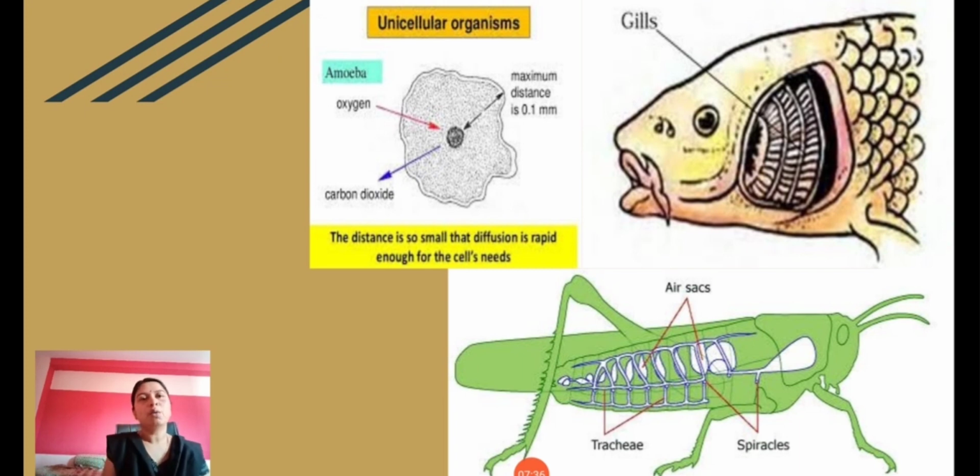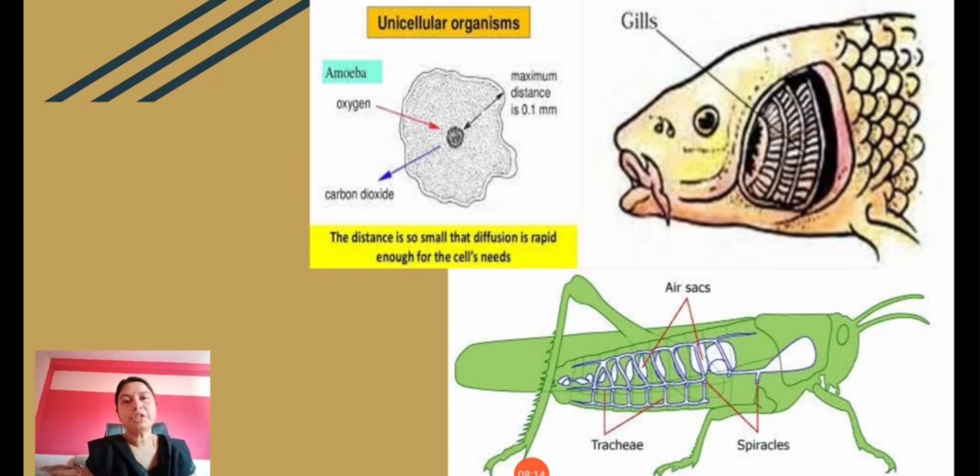We'll just see how respiration occurs in other organisms. So in unicellular organisms like amoeba, the entire organism is made up of a single cell. So just by the simple process of diffusion, we know that amoeba is an aquatic organism. So water diffuses inside the cell, it goes out of the cell. So when it comes inside, the dissolved oxygen is also brought inside. Similarly, carbon dioxide after respiration is given outside. So both these processes, diffusion of oxygen as well as carbon dioxide, can occur simultaneously.